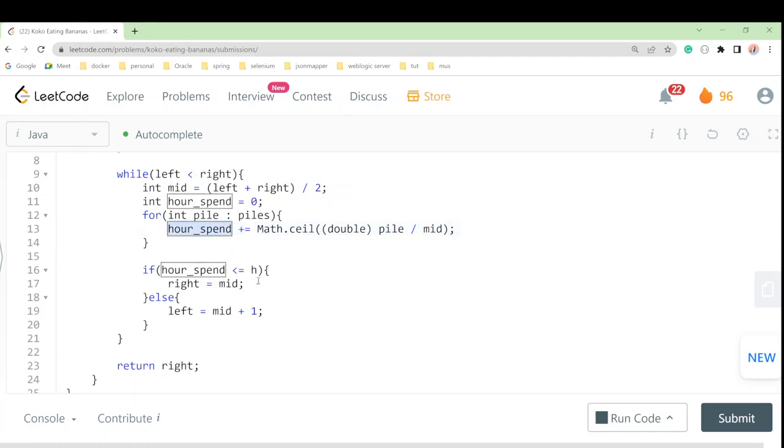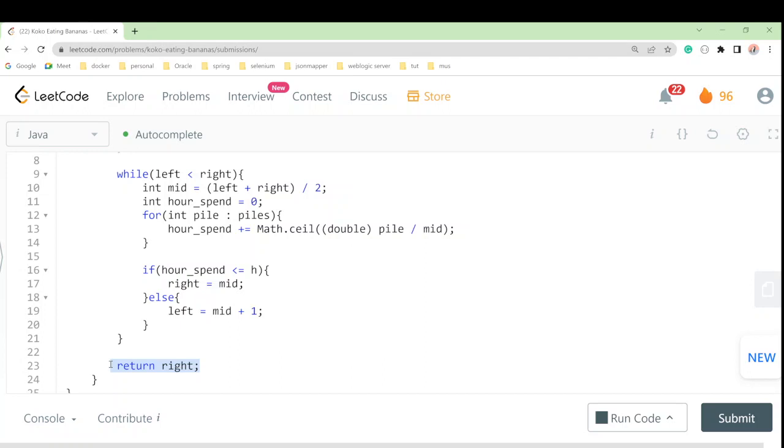Total time spent. And if the total spend is less than this one, we have to cut the right half of the search space, and we will consider from left to mid. Otherwise, we have to cut the left half of the search space, and we'll consider only the right sub part, and otherwise we will return right.